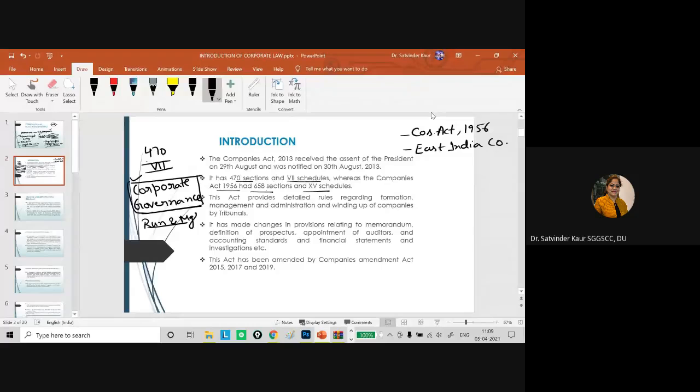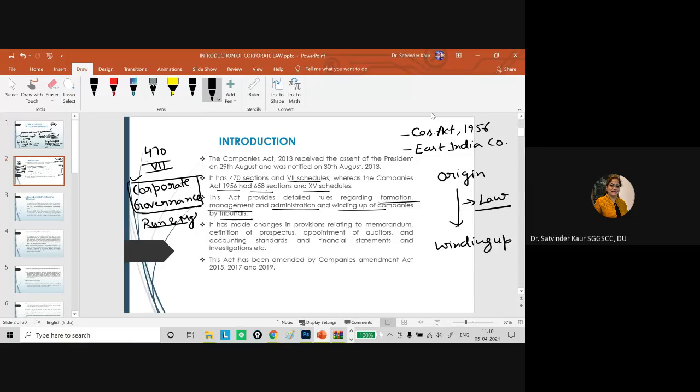Now, when we talk about the focus of this Companies Act, it talks about everything from the formation of the company till the management, administration and winding up of the companies by the tribunal. So from the origin till its winding up, the complete journey, how it is run and how things are to be taken care of, everything is governed by law.